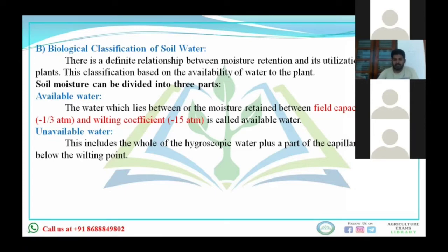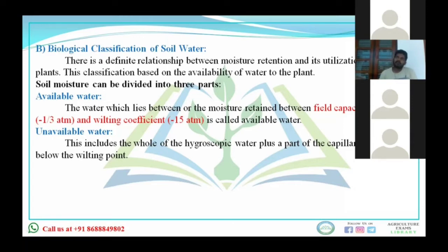Okay, what happens at minus 15 atm? Which point is arrived at minus 15 atm? Permanent wilting point. Okay, how many types of wilting point are there? See, there are temporary wilting point and permanent wilting point. What is temporary wilting point?